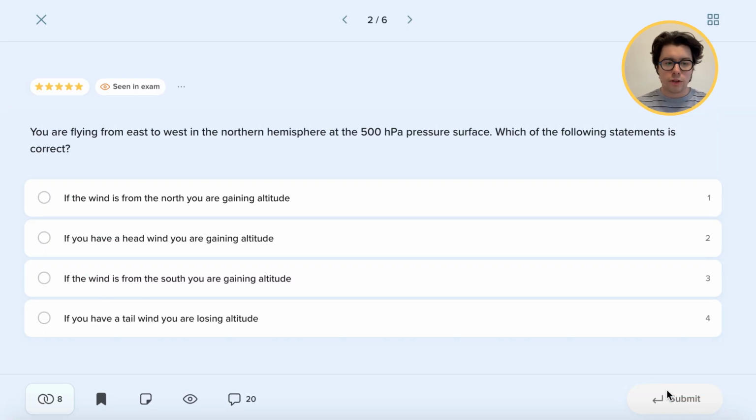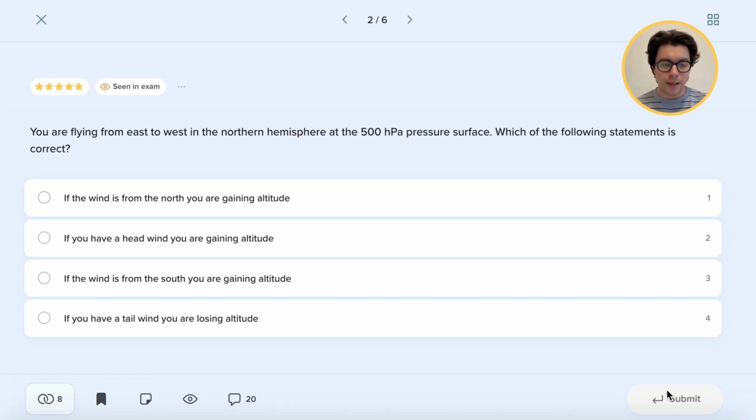For question number 2, you are flying from east to west in the northern hemisphere at 500 hectopascal pressure surface. Which of the following statements is correct? So this question can be very simply answered using the Buys-Ballot's law, meaning when wind is blowing at our back, the low pressure area is at our left. So first of all, we need to know whether we're flying towards the low or high pressure area.